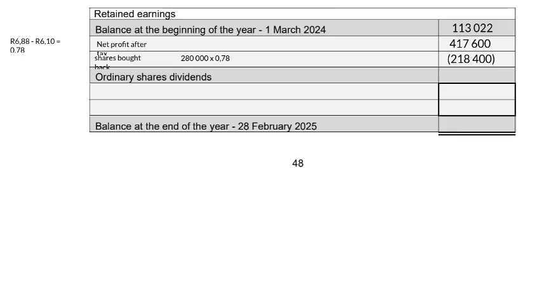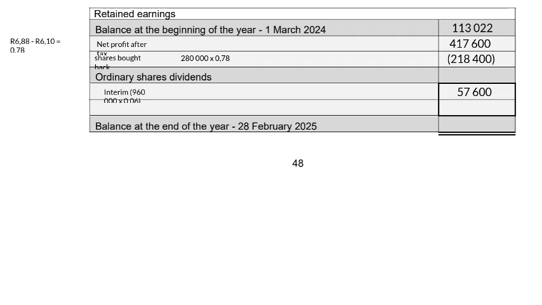Ordinary share dividends, we have to go to adjustment M. Interim dividends of 6 cents per share were paid on 1 September 2024. So what is the amount of shares we had on that date? If we go back to our ordinary share capital account, we had 960,000 shares, and we are going to pay an interim dividend of 6 cents per share, and that gives us a total of 57,600 rand.